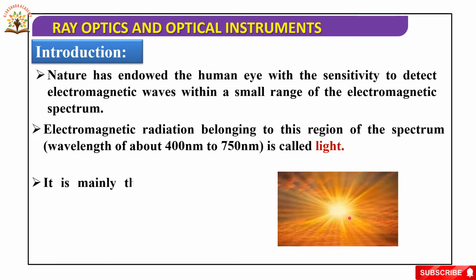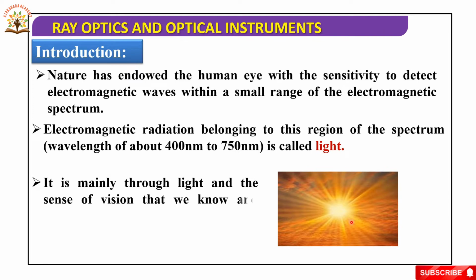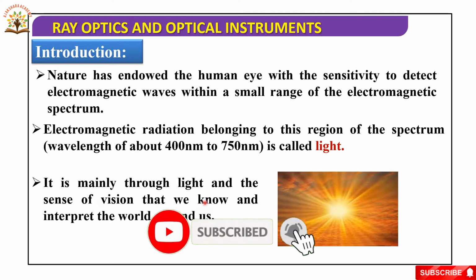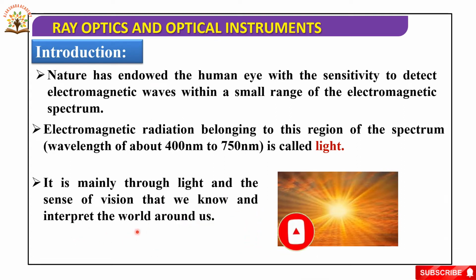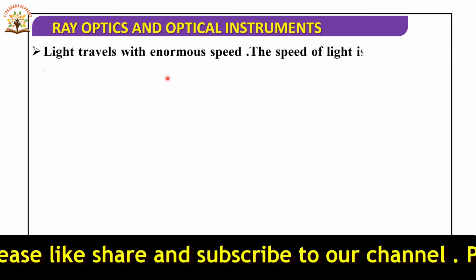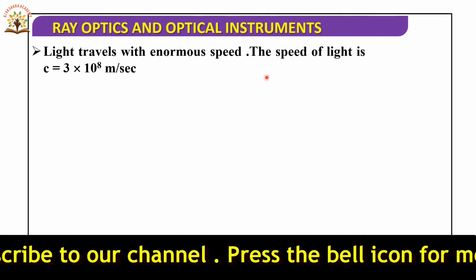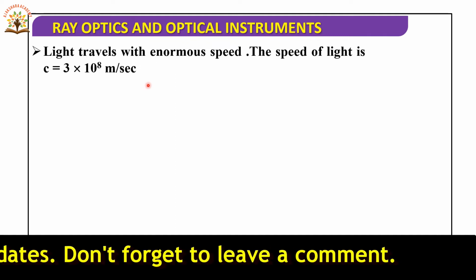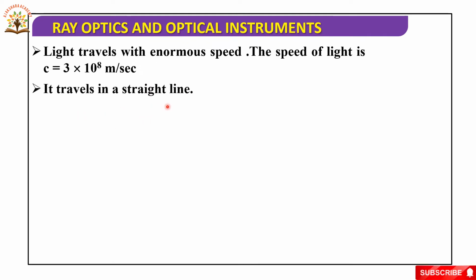Here, the picture represents the light. It is mainly through light and the sense of vision that we know and interpret the world around us. Next, light travels with enormous speed. The speed of light is 3 × 10^8 meters per second. Light travels in a straight line.